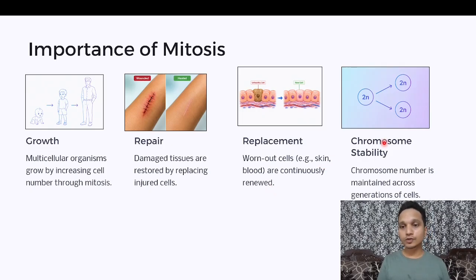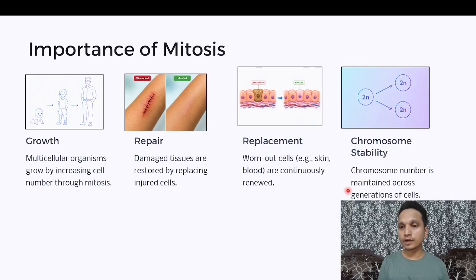And chromosome stability. This is one of the important points which students usually miss. Chromosome stability is another important aspect of mitosis. We had already discussed that in mitosis, the parent cell has 23 pairs of chromosomes and the daughter cells will have exactly 23 pairs of chromosomes each. So this clearly tells us that the chromosome number will be stable. The chromosome number will be exactly identical to its parent cell and exactly identical to the two sister cells, the two daughter cells which are the resulting cells of mitosis.